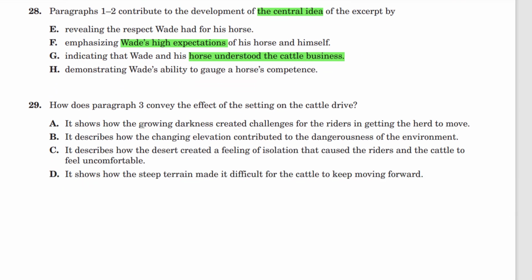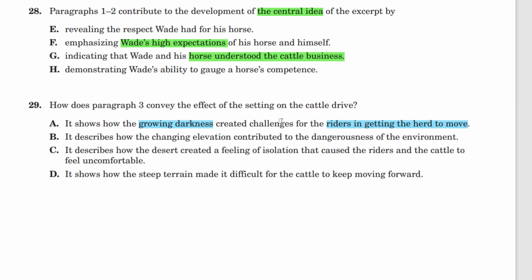A: It shows how the growing darkness created challenges for the riders in getting the herd to move. No, it did get dark, but really they didn't want the herd to move in the dark. They tried to keep them going in circles. So this is mixing ideas that are not quite correct. A is not the right answer.